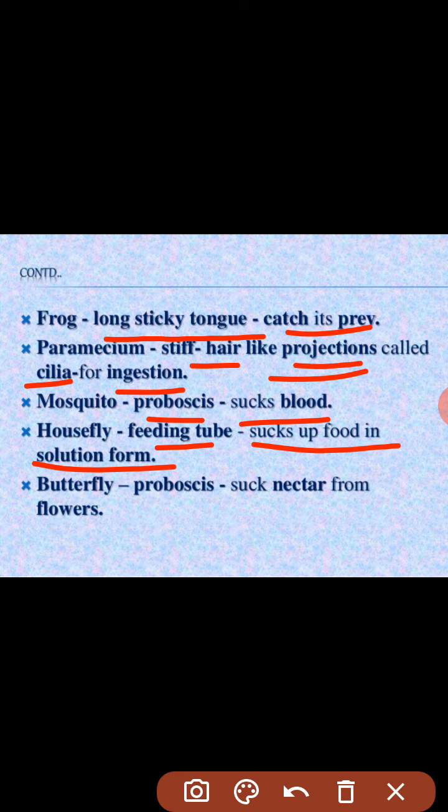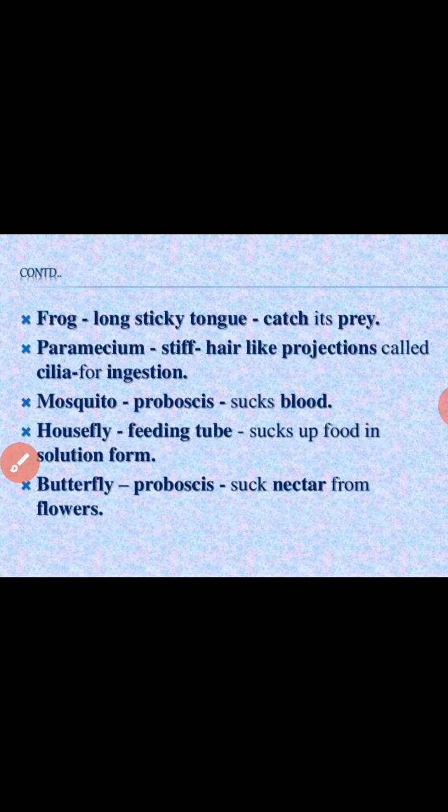The next is the butterfly. Like the mosquito, the butterfly has a proboscis. It sucks nectar from the flower, and with the help of this it sucks all the nectar and juices from the flower and takes them inside its body.